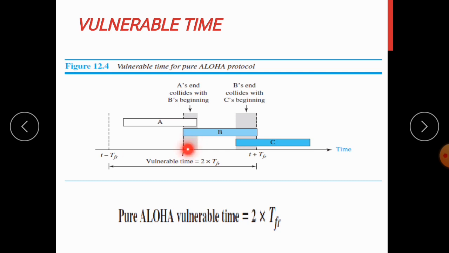So T is this time, T minus TFR. TFR is the frame transmission time. So this leads to the collision with the frame from the station B.